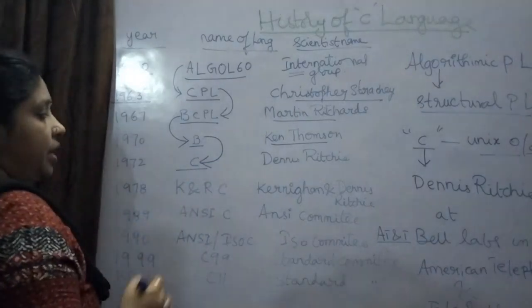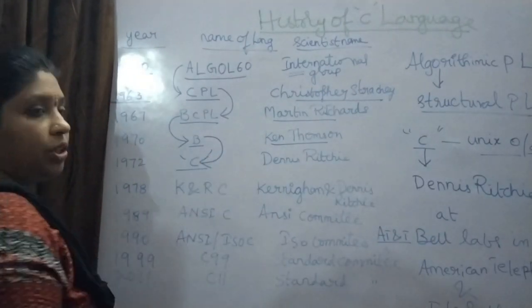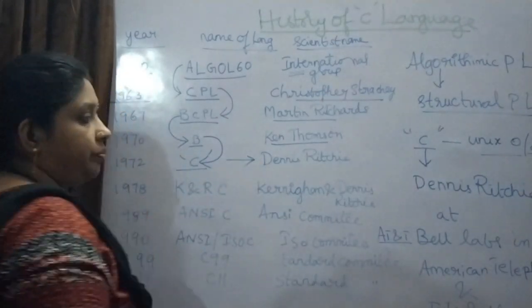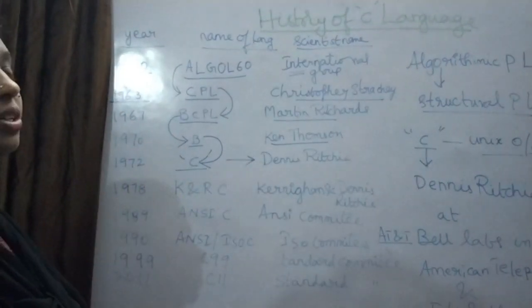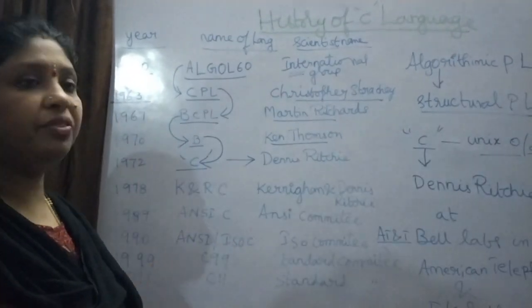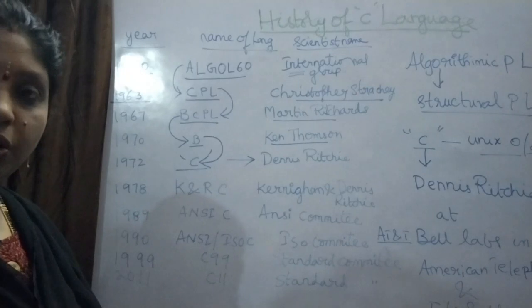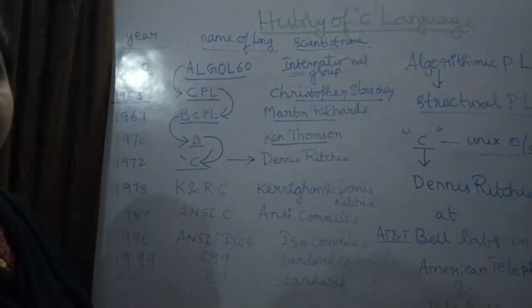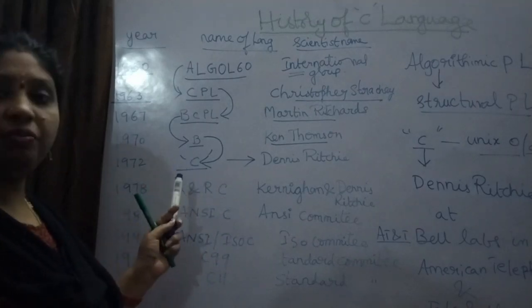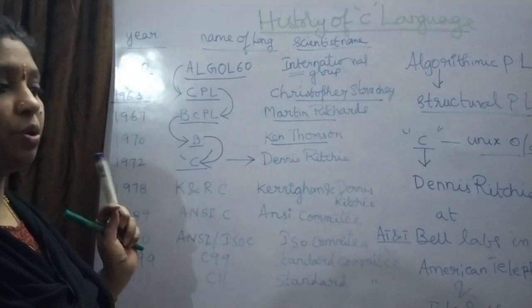In 1972 they created one more language called C language, and it was created by Dennis Ritchie. Now this is the only traditional programming language which we are using now. It got the perfect features, good basics, everything which is easy to understand and easy to write programs, easy execution, fast result, all those things are there in C. This worked properly, but still they were not satisfied.